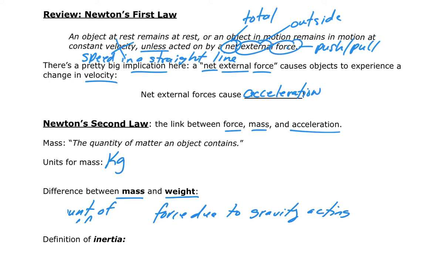So that will greatly change depending on where I'm at in the universe. If I'm out in the middle of outer space and I'm not near any source of gravity, my weight will be zero. My mass won't have changed, but my weight will be zero because there's no force due to gravity. The Earth, remember, exerts the force of gravity on me. So if I'm very far from the Earth and very far from any other planets or celestial bodies, there's not going to be any source of force due to gravity, so I'm not going to have any weight. Okay, so that's the difference between mass and weight. My mass is always the same no matter where I'm at in the universe. My weight will change depending on the source and the force due to gravity that's acting on my mass.